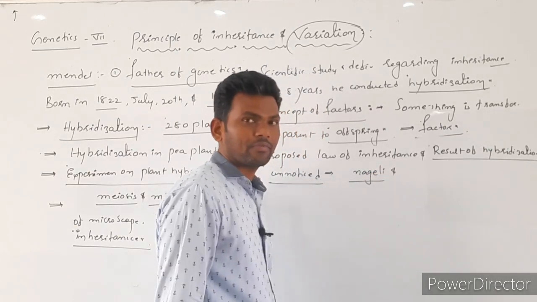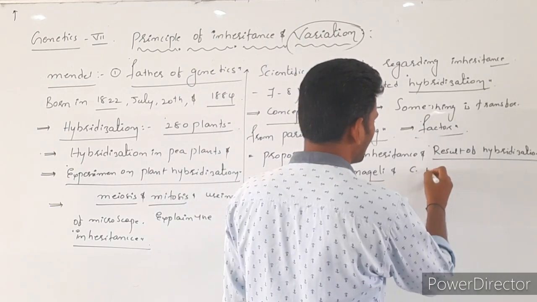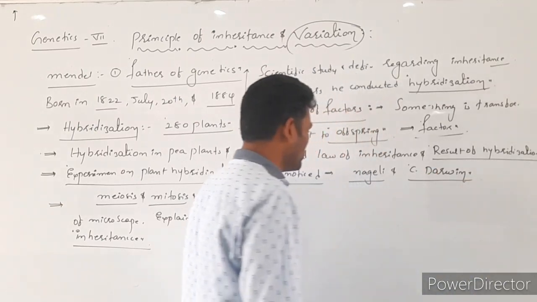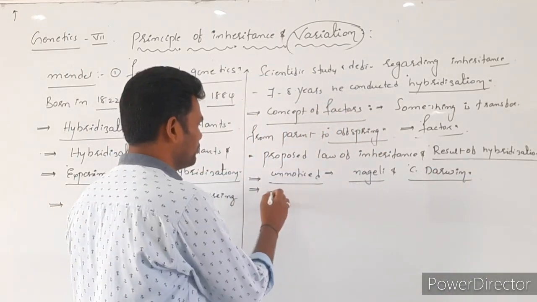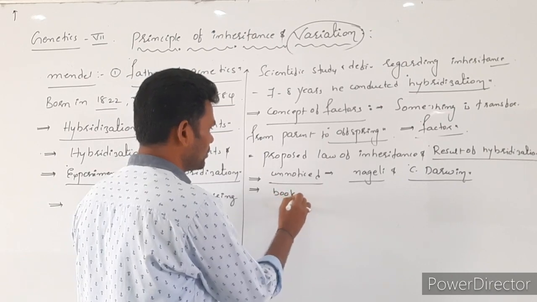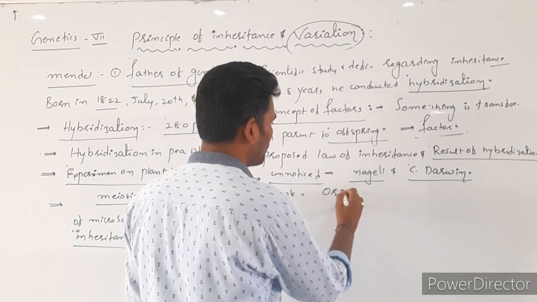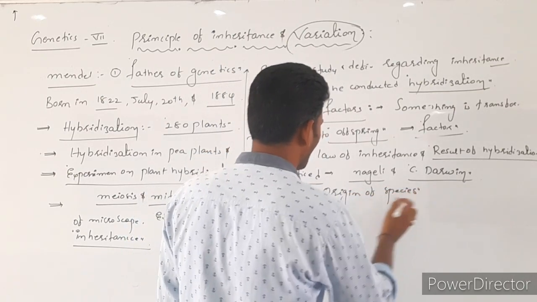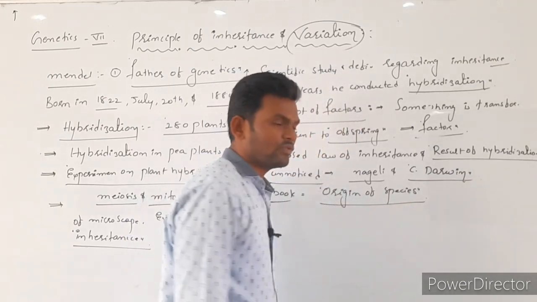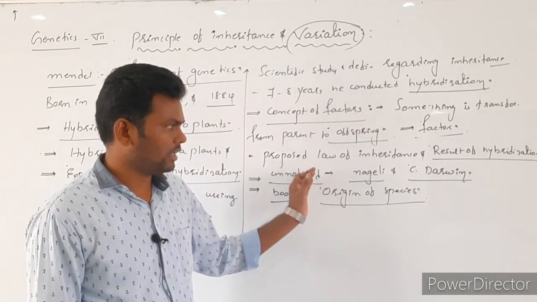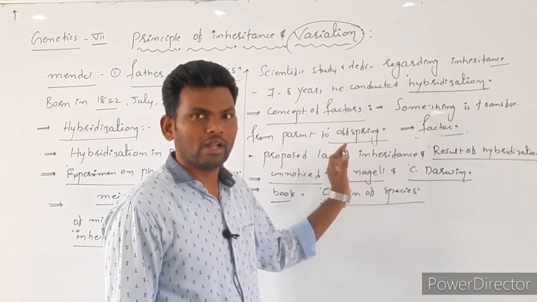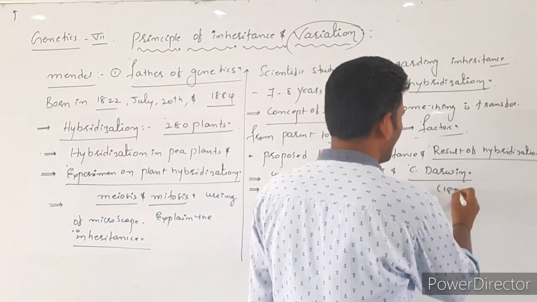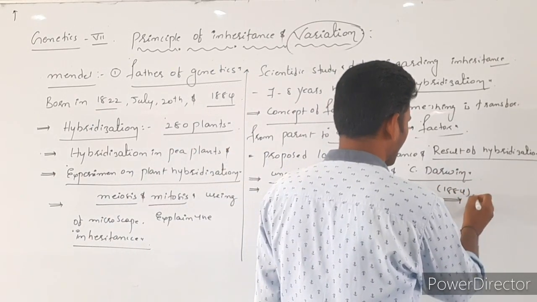He discovered the tissues, and as well as Charles Darwin, because Charles Darwin published one book. The book name is Origin of Species. So that's why at the middle of the 19th century, no one recognized, no one appreciated his honest work. Then he died in 1884 due to kidney failure.